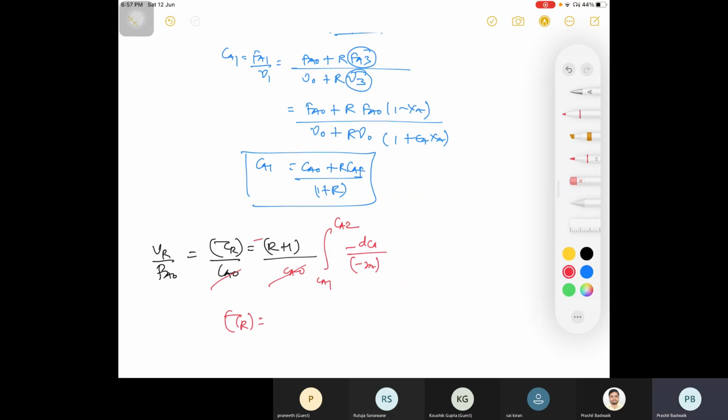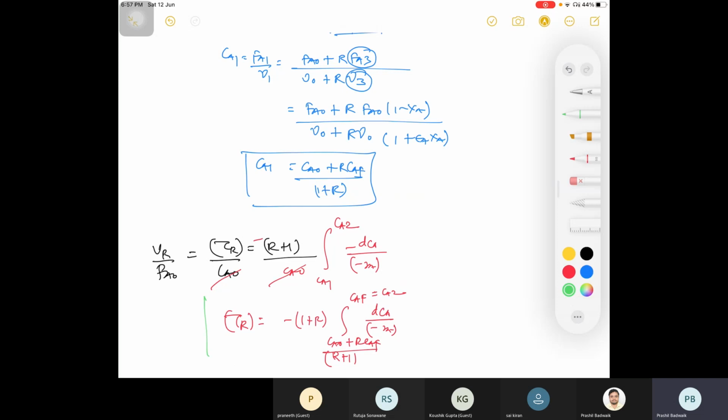So you will get equation minus 1 plus R integration CA naught plus RCAF divided by R plus 1 to CA final, that is your CA, to DCA by minus RA.